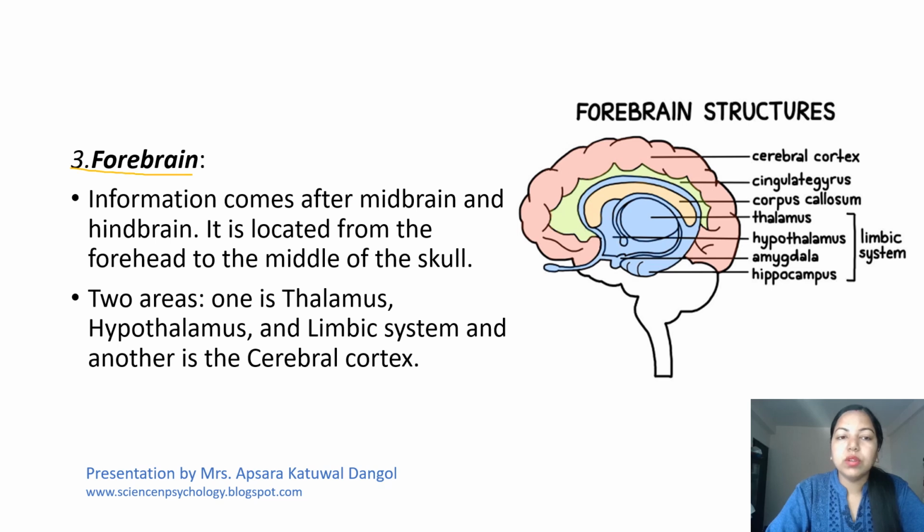Forebrain. So we talked about the hindbrain and midbrain. Now from the hindbrain to the midbrain, information has passed. Now information comes from the midbrain to the forebrain. It is located from the forehead to the middle of the skull. There are two major areas. One is the thalamus, hypothalamus and limbic system, and the other is the cerebral cortex. Here we need to understand that the cerebral cortex is also known as the new brain.